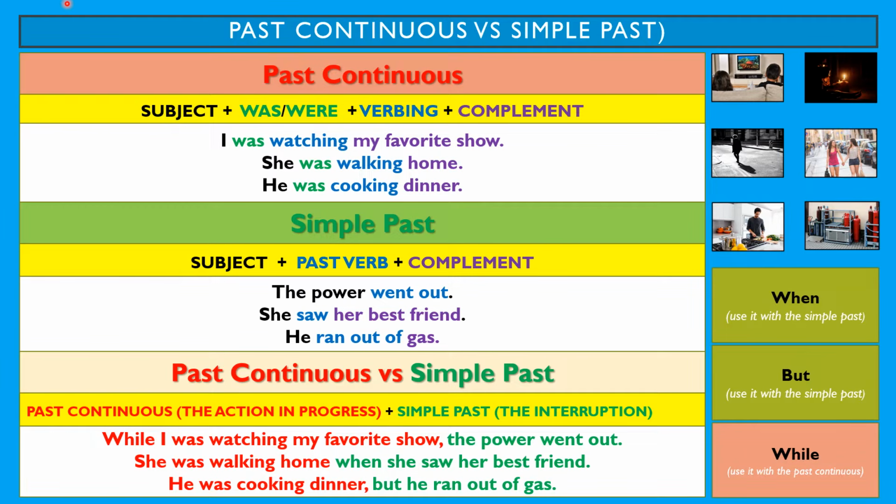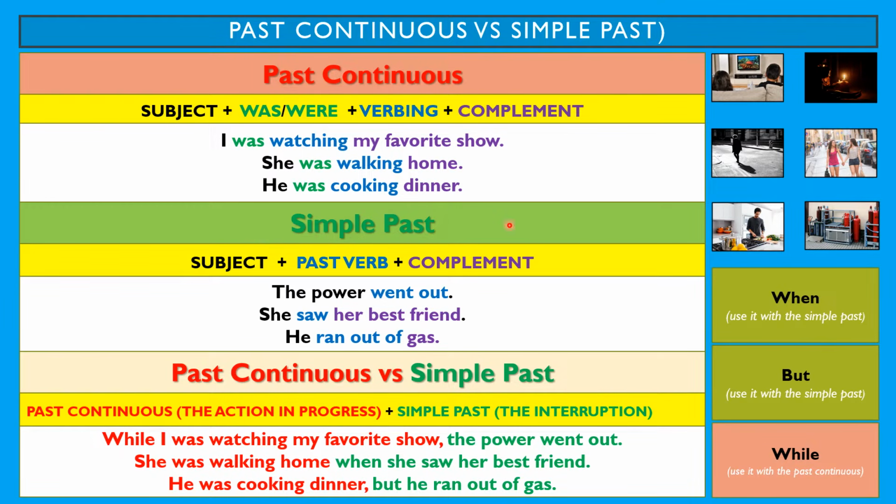These are some examples in which you can see the formulas to create the past continuous and the simple past. To create sentences with the past continuous, you need a subject plus was or were plus a verb with ing plus a complement. For example, I was watching my favorite show. She was walking home. He was cooking dinner. So all of these are actions in progress in the past.